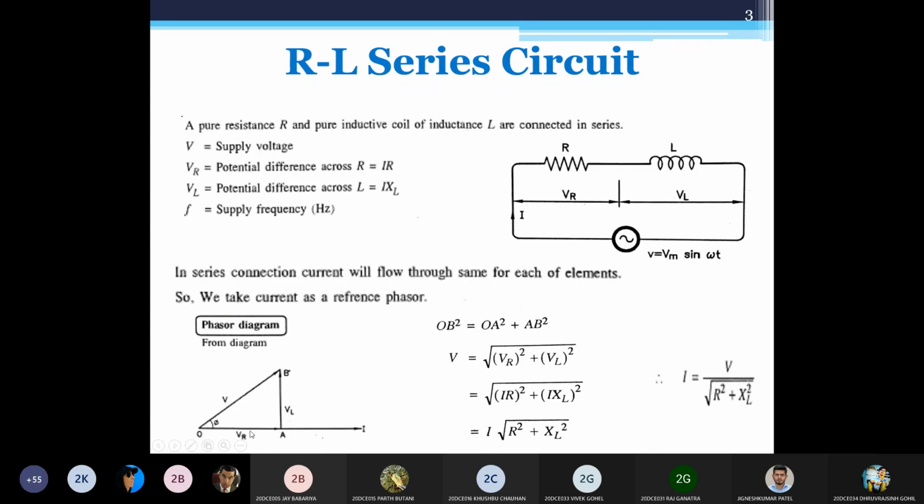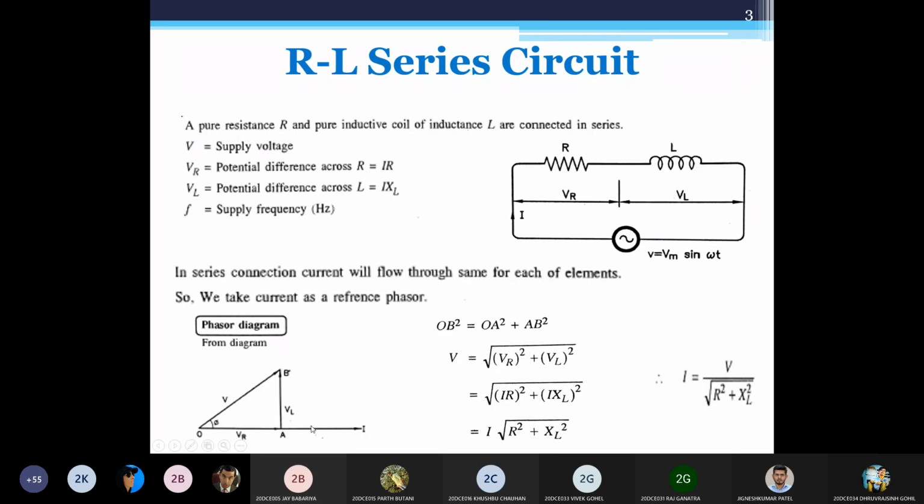How I have drawn this phasor is also important. Initially I know that the drop across resistance would be in phase with I. So VR and I would be on the same line. Then I know in case of an inductor, my current is always lagging the voltage. So that's why this is my current phasor.